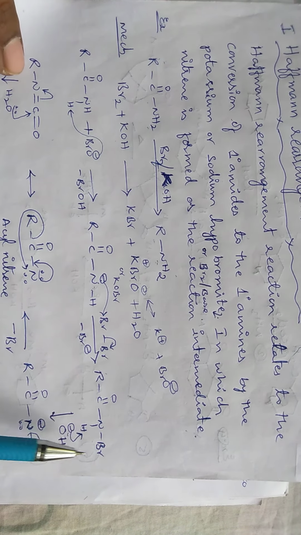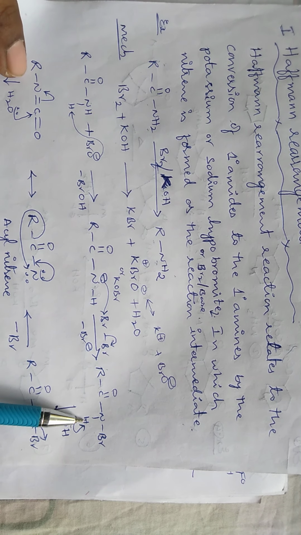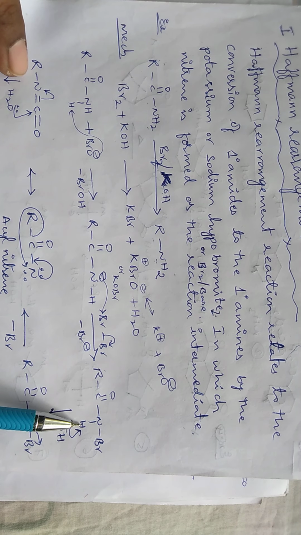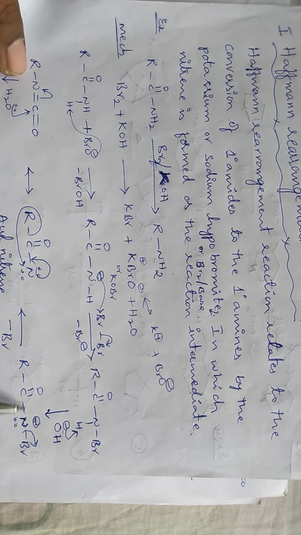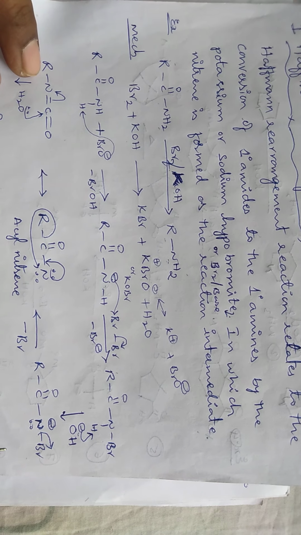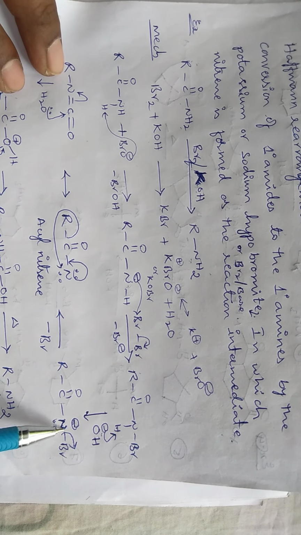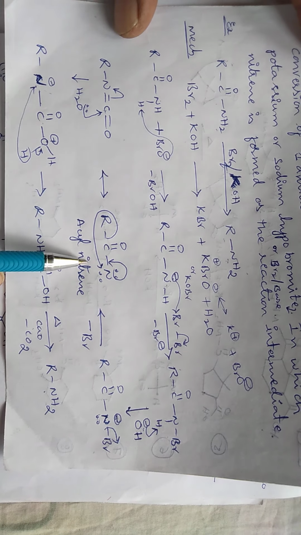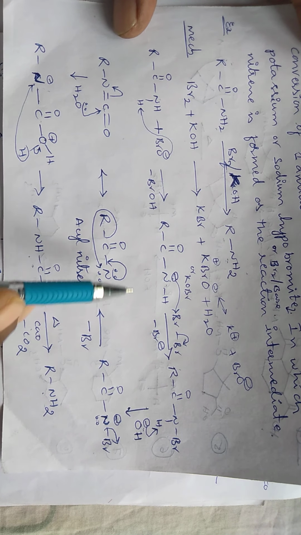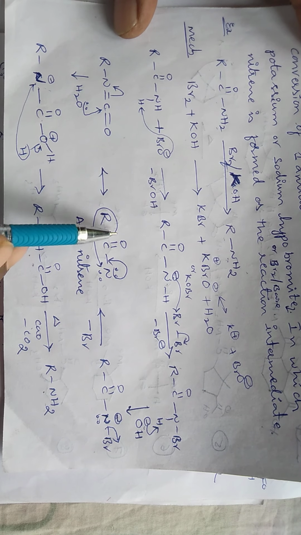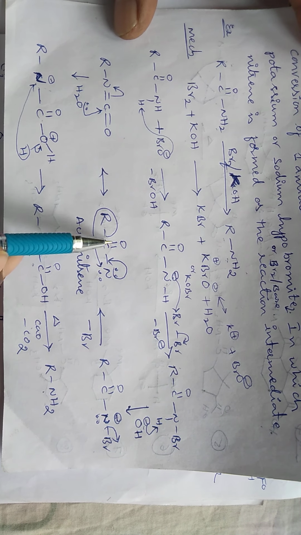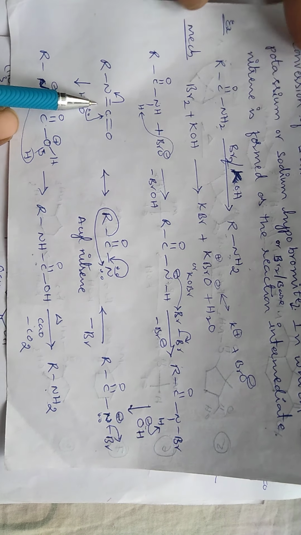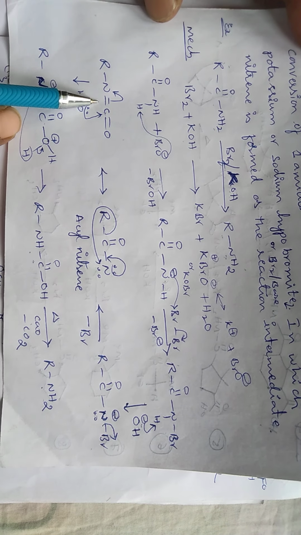When this N-bromoamide reacts with base, the base abstracts the H plus ion from the nitrogen center and produces a negative charge. By the loss of the bromide ion, this produces acyl nitrene. Okay, by the rearrangement of electrons, the alkyl group migrates from the carbonyl carbon to the nitrogen atom and produces alkyl isocyanate.